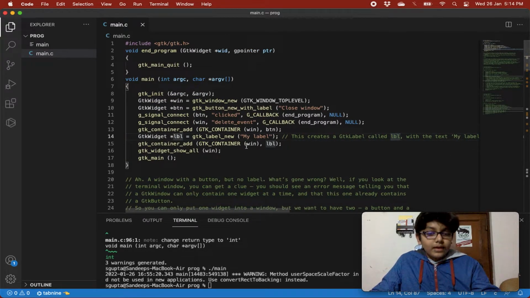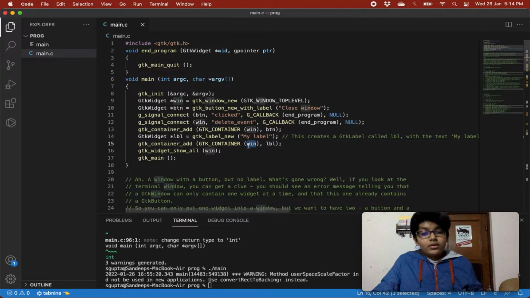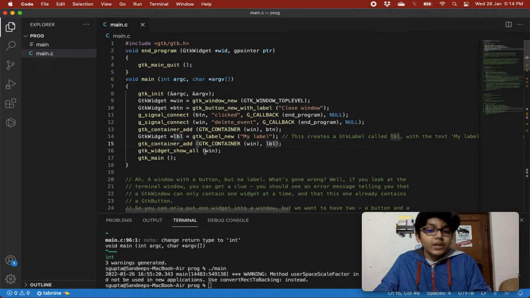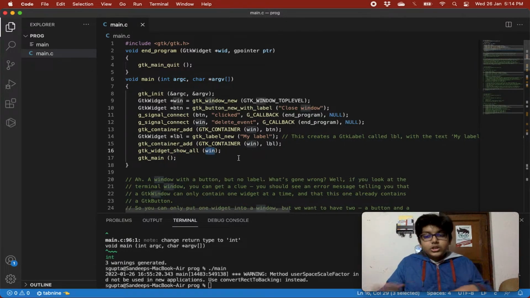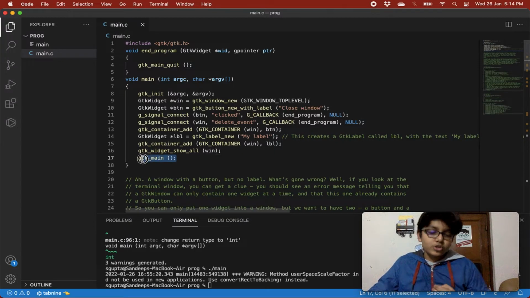So over here, after creating this label, we are just adding it once again to our GTK container, to our window by typecasting it to a GTK container. So we have typecasted window to a GTK container and adding label into it, right? Quite normal. And then we're just showing all the widgets, right? And we are passing it window. So this is just telling to show the window with all the widgets inside it, and then we're just handing the control over to GTK.